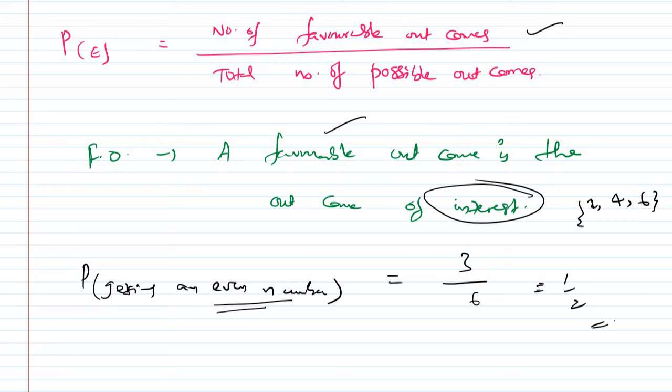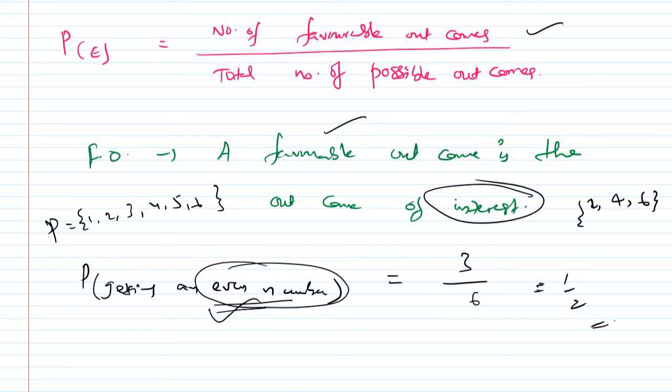Can you define favorable outcomes one more time, sir? Yes, a favorable outcome is the outcome of interest. Outcome of interest in the sense which is required. Here, probability of getting an even number. Here the total possible outcomes are 1, 2, 3, 4, 5, 6. What is required here? Required outcomes are even numbers. So only even numbers are our interest here. So the even number is called favorable outcome. The even numbers are 2, 4 and 6.